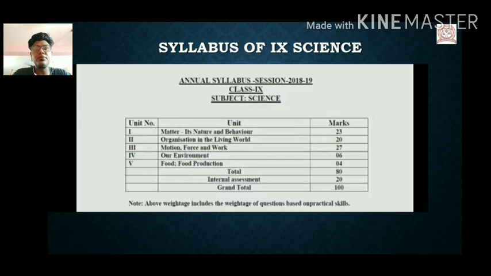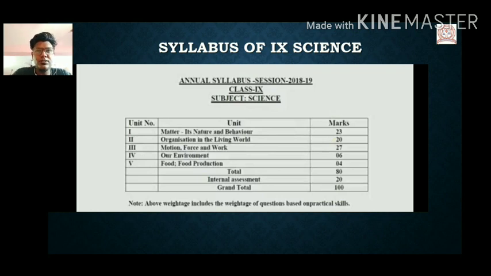Third is nothing but force, motion and work. See, this is the main concept we are going to deal with. If you have a lack of knowledge in physics, no need to worry. I am here. We will be handling motion, force and work. This unit has the maximum weightage above all of the others: 27 marks. Our environment, that is EVS, environmental science, is 6 marks, and the food production unit is 4 marks.